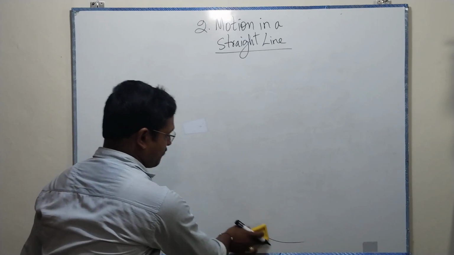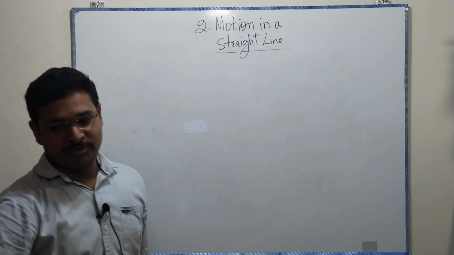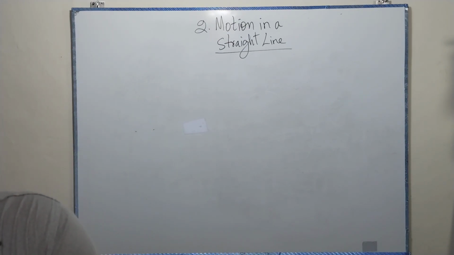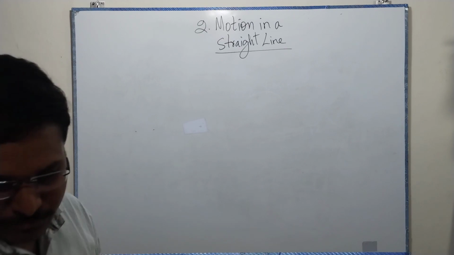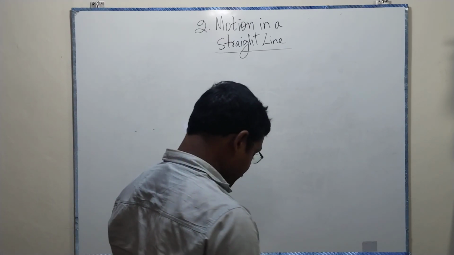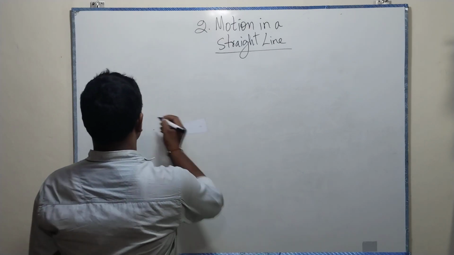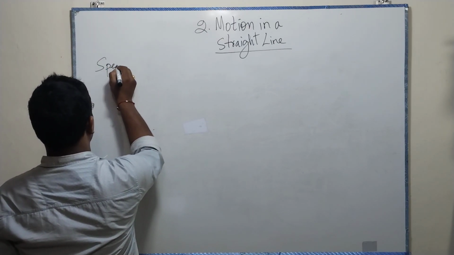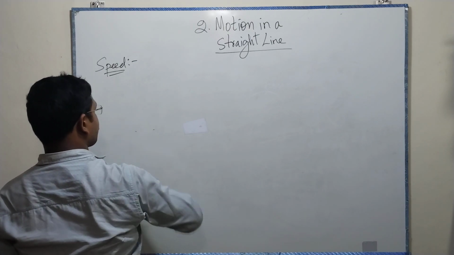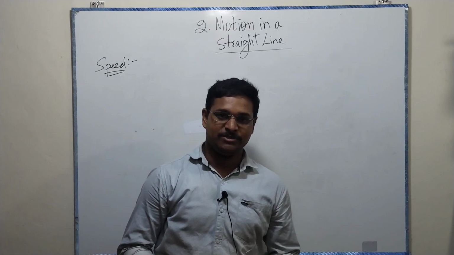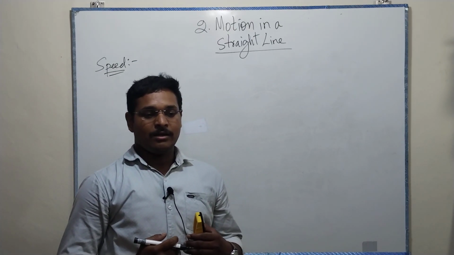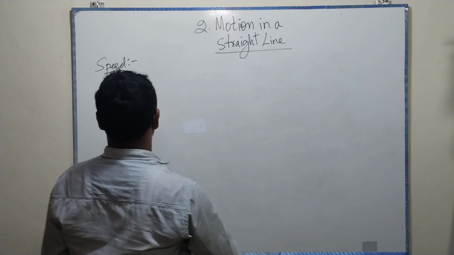Now, completing displacement and distance, we have to know about velocity and speed. What is speed generally? Let us first talk about velocity.